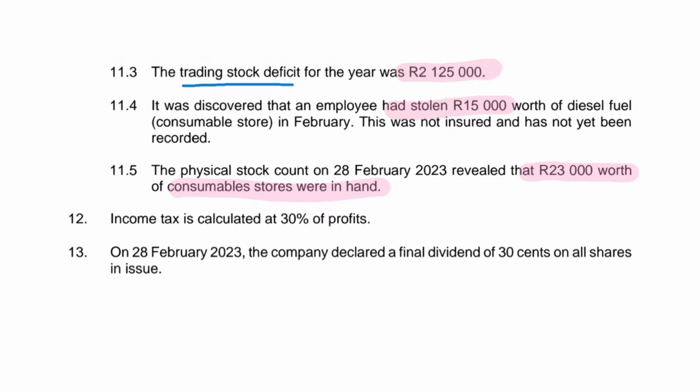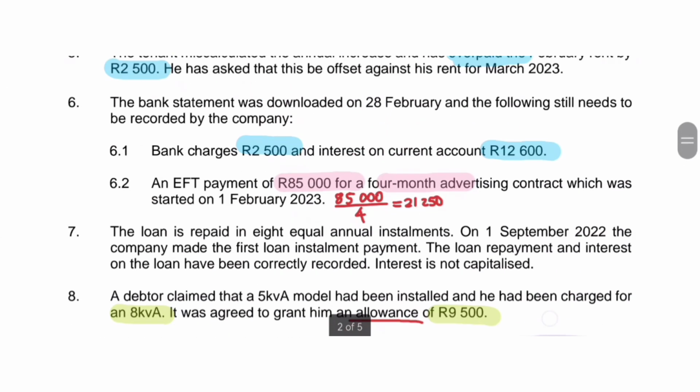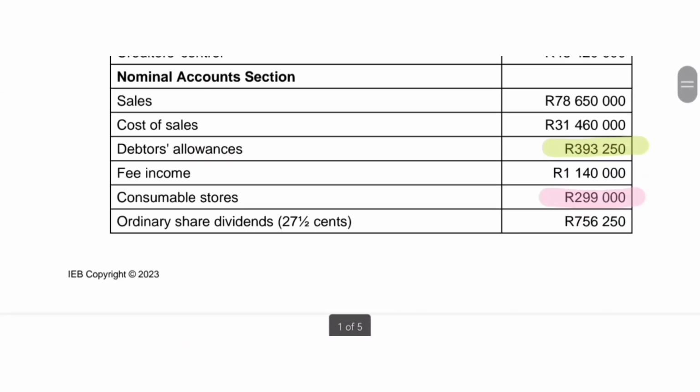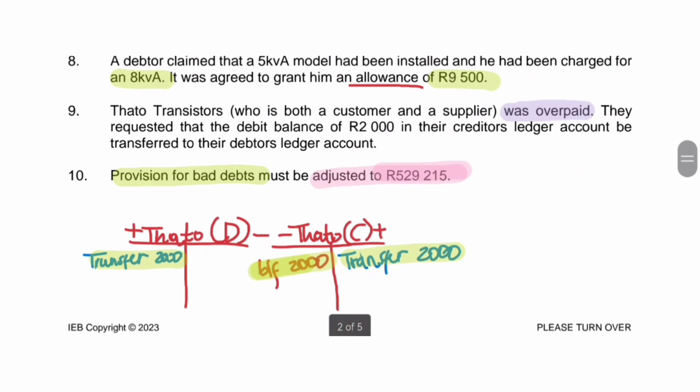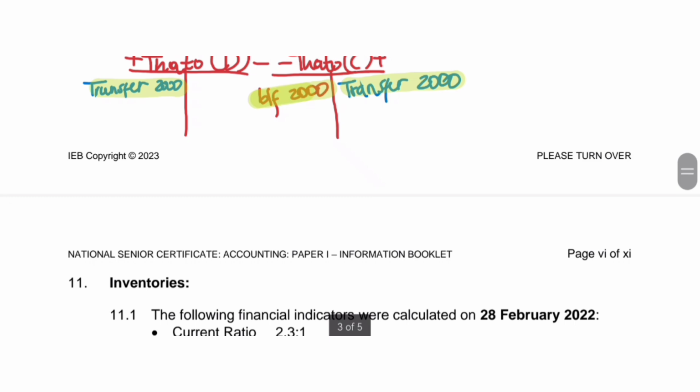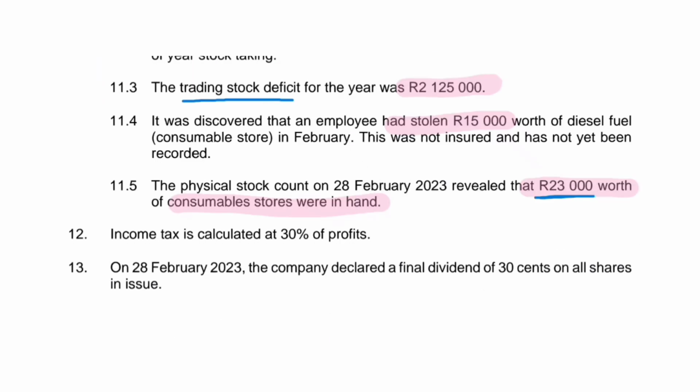Consumable stores is an expense account. If we leave consumable stores as this amount, 299, what we would be saying is that we consumed diesel worth 299,000 rand. And that is not true because we have diesel left over, unconsumed diesel. So consumable stores on hand is unused consumables at the end of the year. We need to remove them from our expense account in the statement of comprehensive income because we did not use them. They're still here in the business, right?